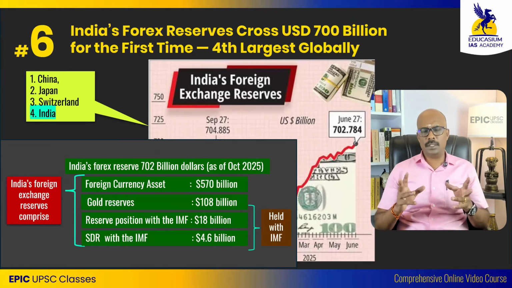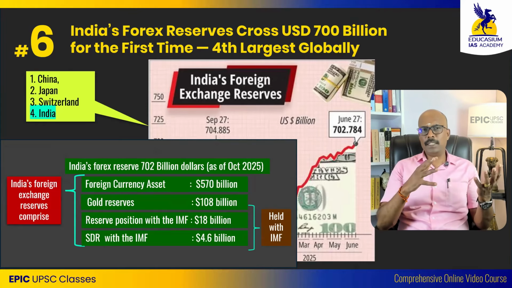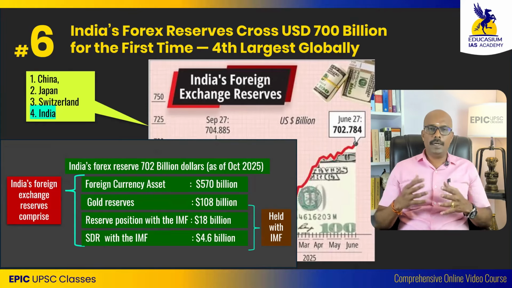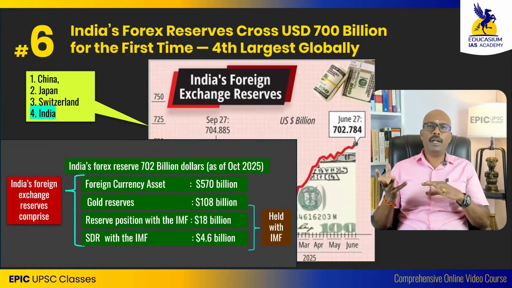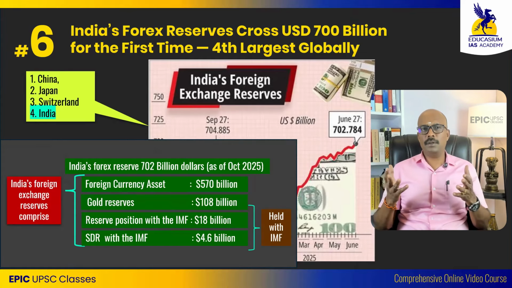There are 2 reasons. One, India has brought a lot of gold which it had in other places, and also gold value has appreciated.